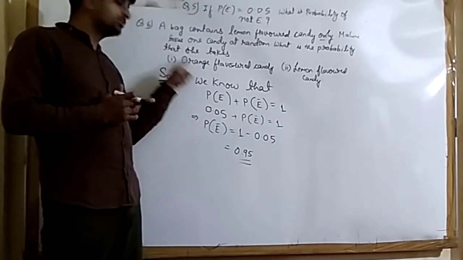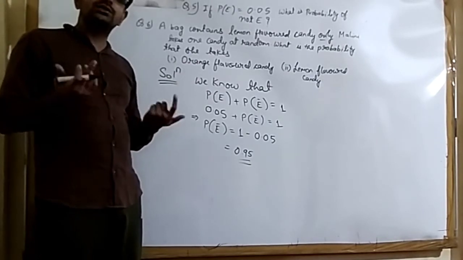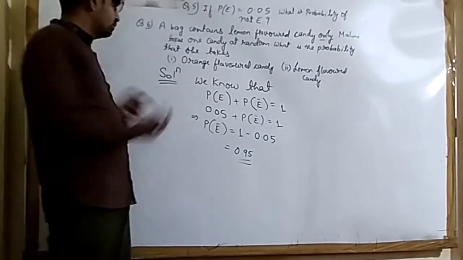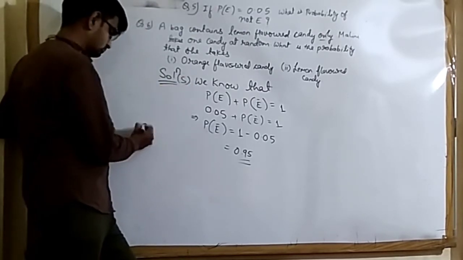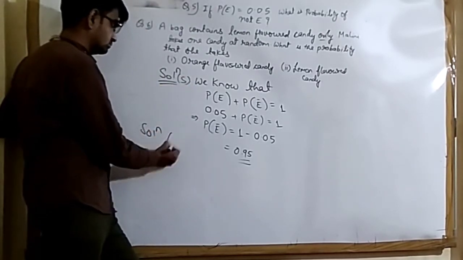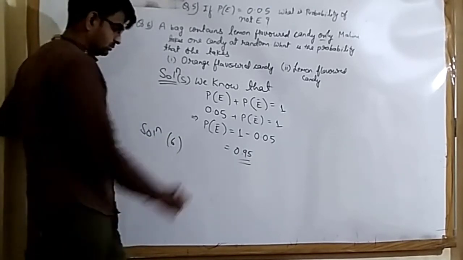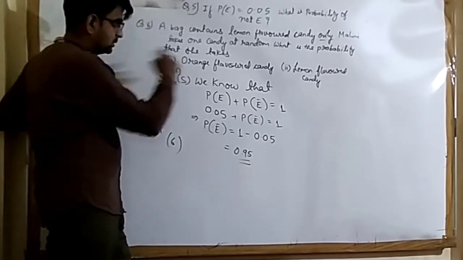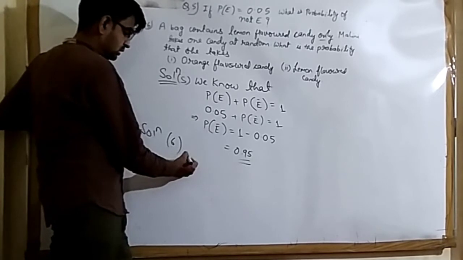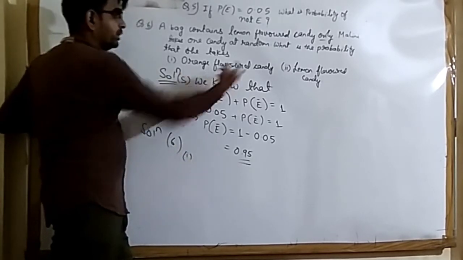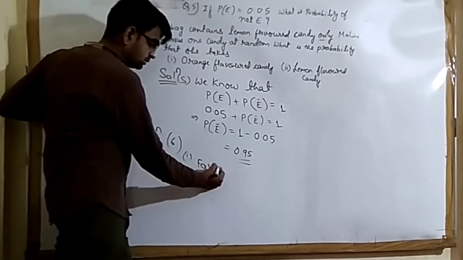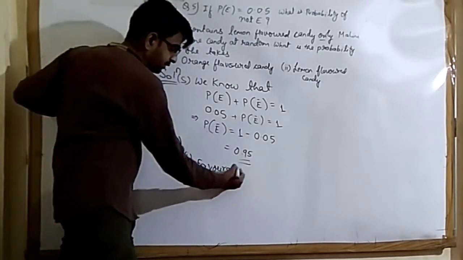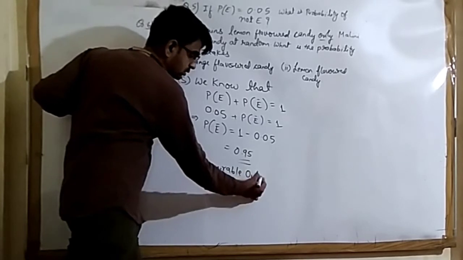So since the favorable cases are 0, for the first part, orange flavored candy, the favorable outcomes are 0.